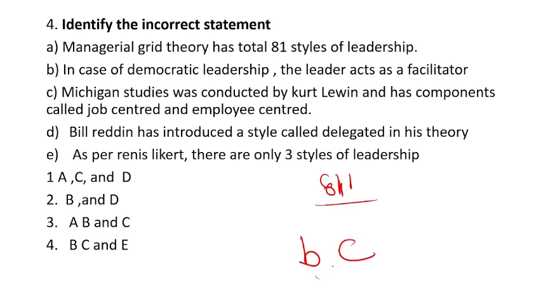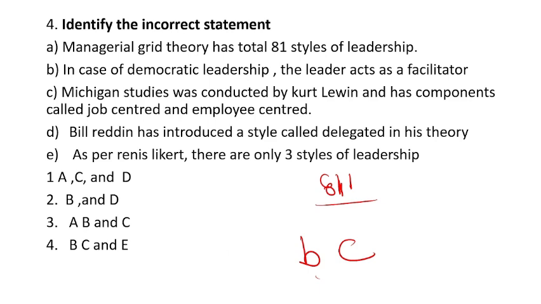Now, Bill Reddin has introduced the style called delegated in his theory. This statement is totally correct. And as per Rensis Likert, there are only 3 styles. No, there are 4 styles: exploitative authoritative, benevolent authoritative, consultative, and one more style I am not getting.